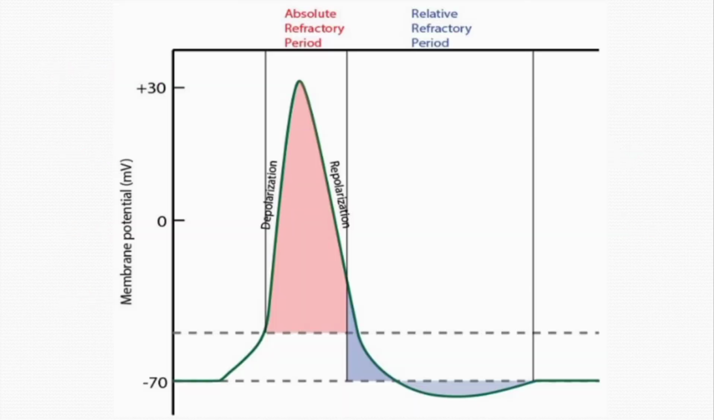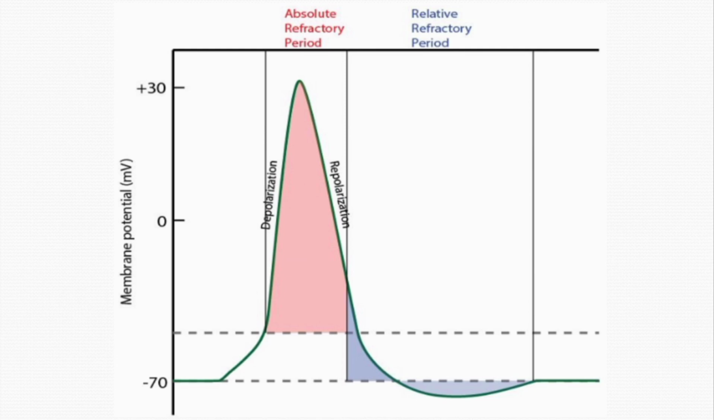This period, as you can see here, corresponds to the entire period of the depolarization and most of the repolarization phase, from here to here. This is the absolute refractory period. In myelinated nerve fibers, its value is about 1/2500 seconds.